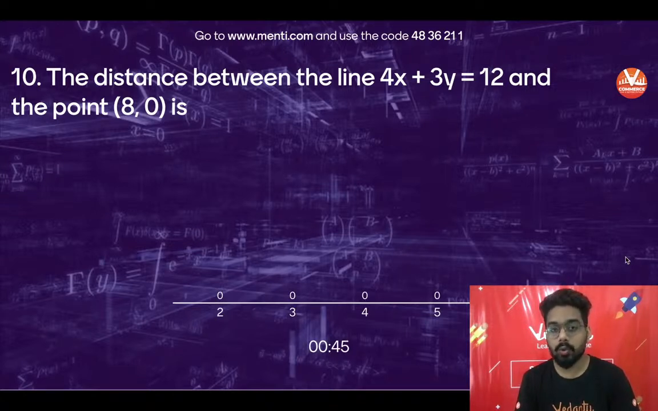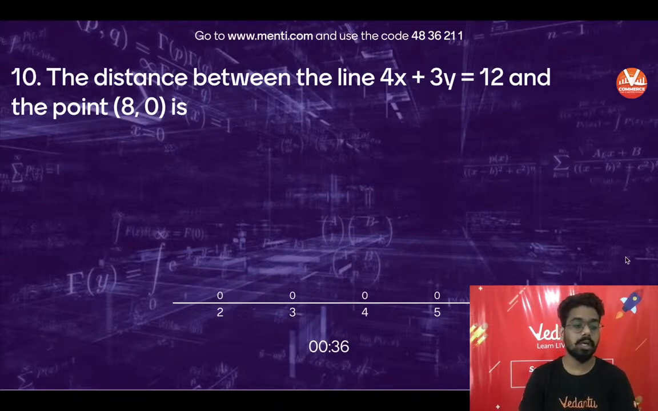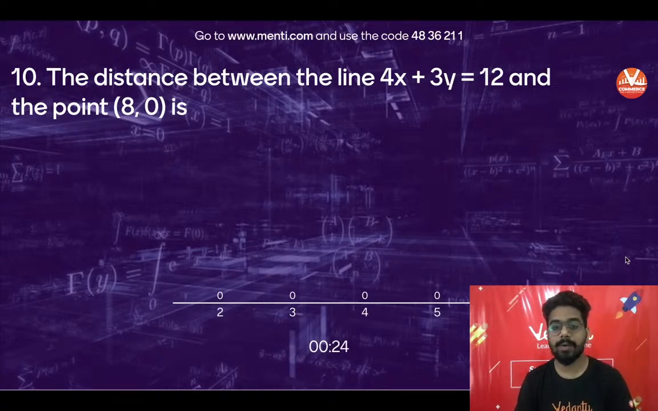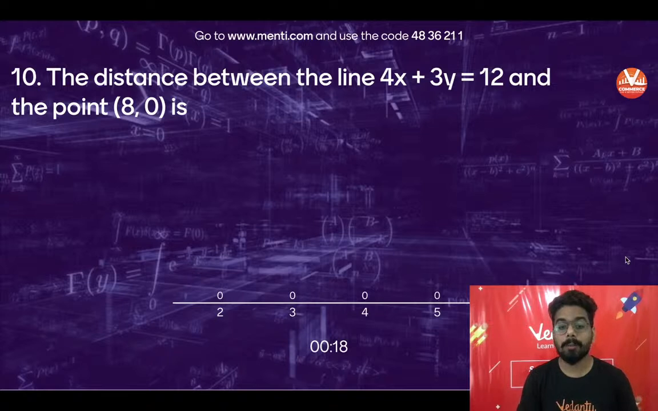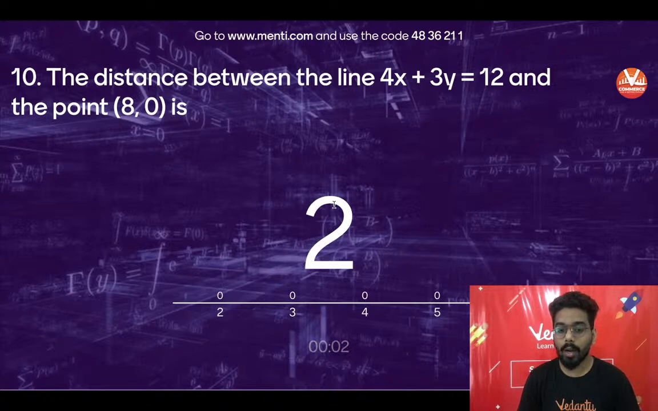4x plus 3y is equal to 12 is the line, and how to calculate the distance between the line and a point, we will see in the next 30 seconds. 4 people have given the answer. How do we find it? Last 25 seconds, 20 seconds. Option A is 2, option B is 3, option C is 4, option D is 5. Last 10, 9, 8, 7, 6, 5, 4, 3, 2, 1.